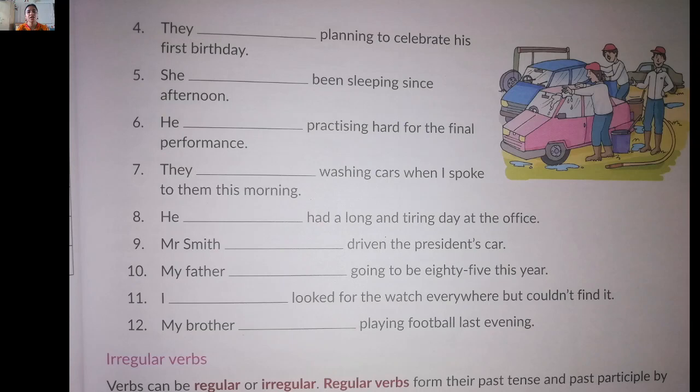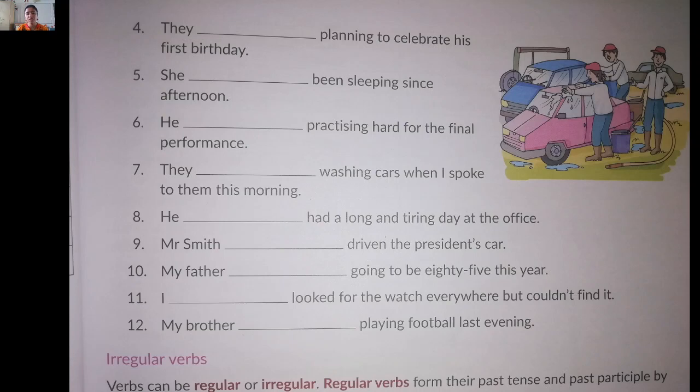Now seventh, they are, they were. We will not say are, because here we are talking about the past. They were washing the car when I spoke to them this morning. So they were, W-E-R-E, were. In eighth, he dash had a long and tiring day at the office.